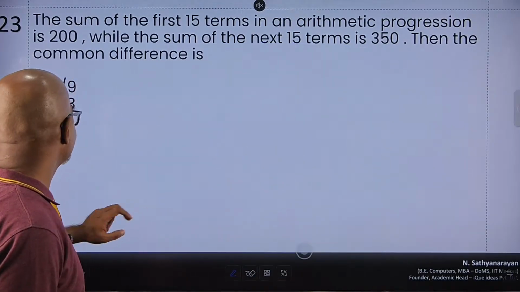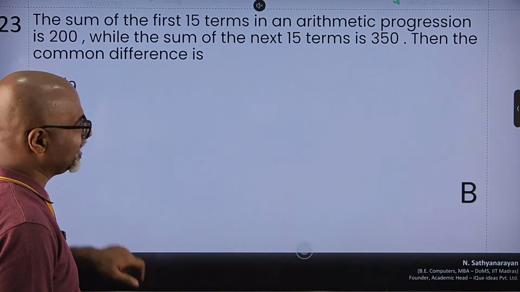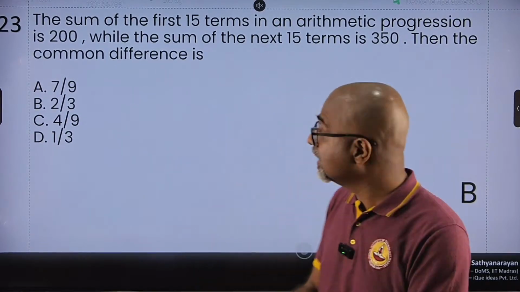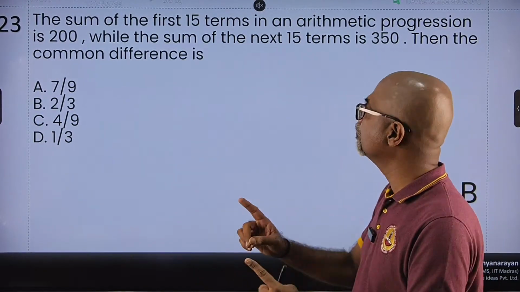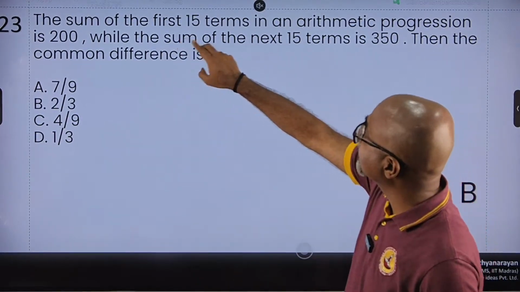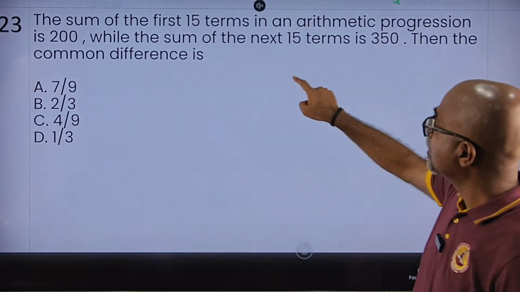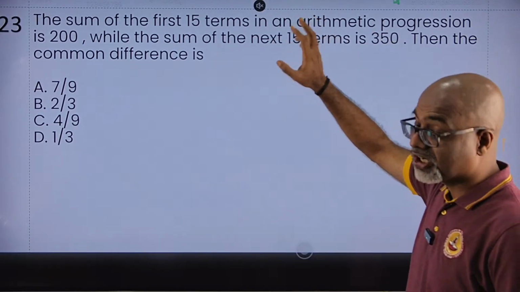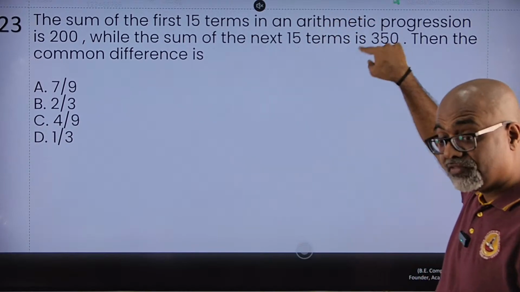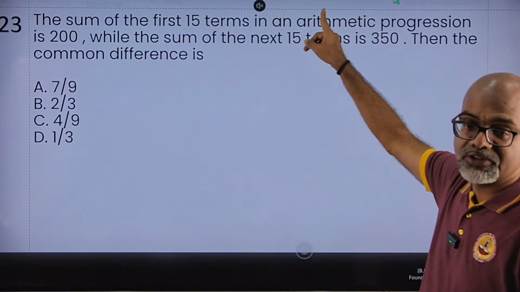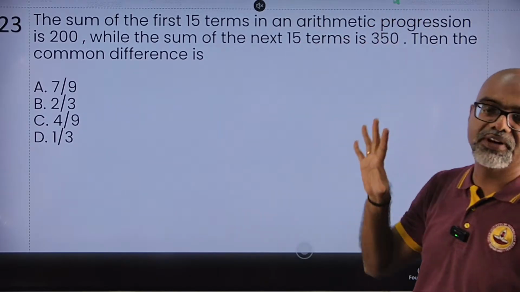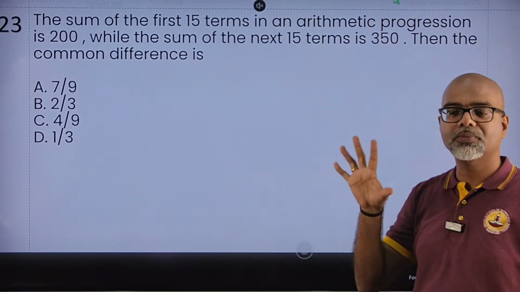So in this case, you will get the value of d as 2 by 3. Very easy. You just needed to know the formula, and the mistake that you will make is the sum of the next 15 terms is 350. So you cannot write S of 30 is 350. It is S of 30 minus S of 15. 16 to 30 is the only thing which is 350. So S of 30 minus S of 15 is equal to 350 is what you will get. I hope that is clear.